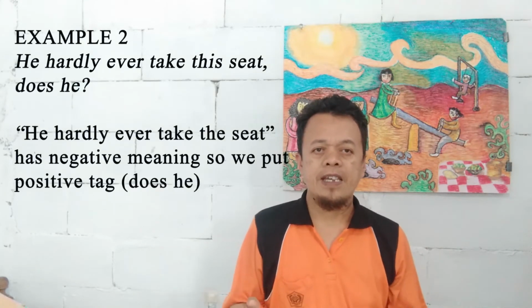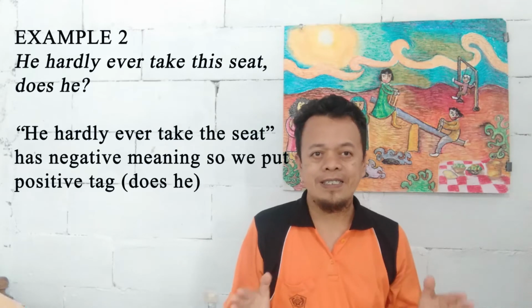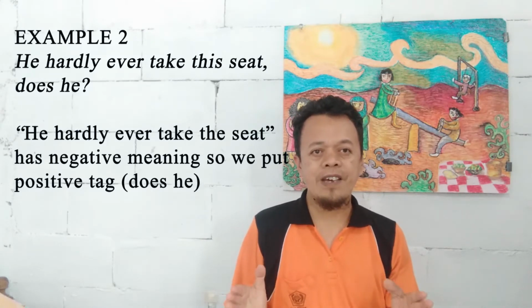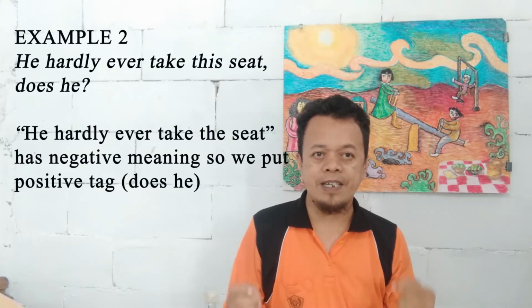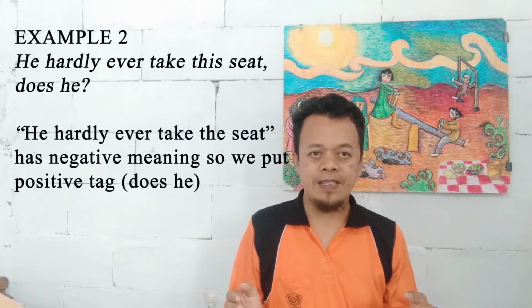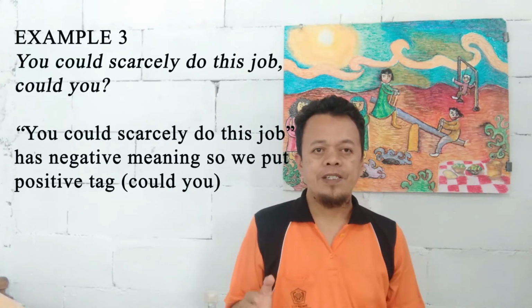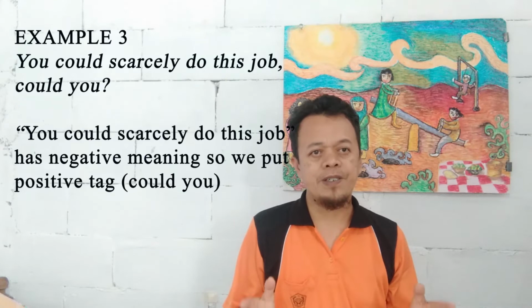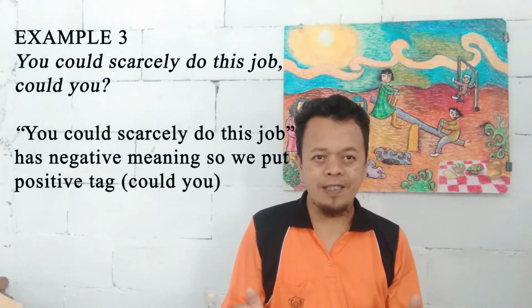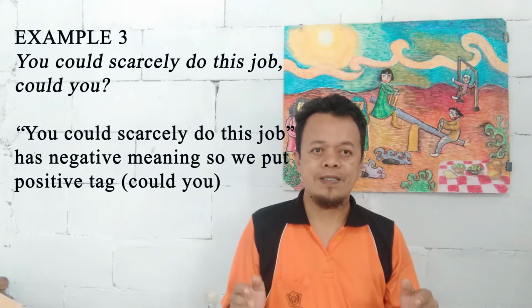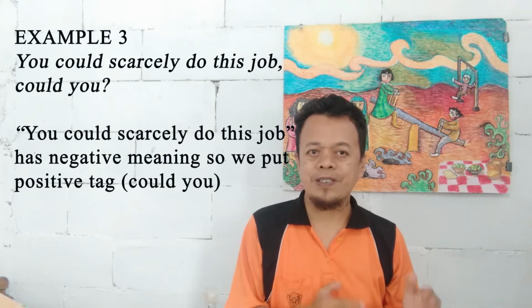Example number 2. He hardly ever takes the seat, does he? Although he hardly ever takes the seat is a positive structure, it has a negative meaning. So the tag is positive. Does he? Example number 3. You could scarcely do this job, could you? You could scarcely do this job has a negative meaning. So the tag is could you, not couldn't you.